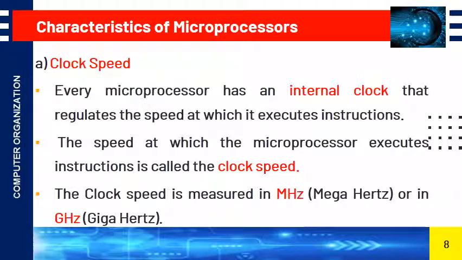First, clock speed. Every microprocessor has an internal clock that regulates the speed at which it executes instructions. And next, the speed at which the microprocessor executes instructions is called the clock speed. So the speed at which the read and write operations are carried out is called clock speed, and the clock speed is measured in megahertz or in gigahertz.